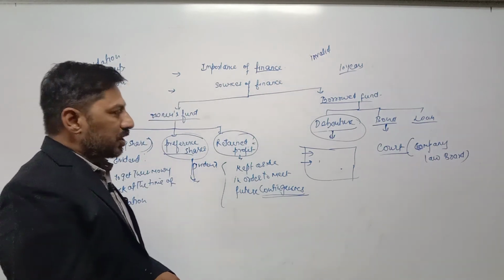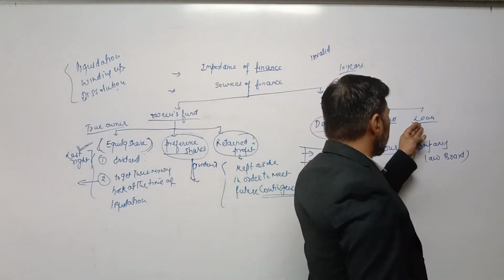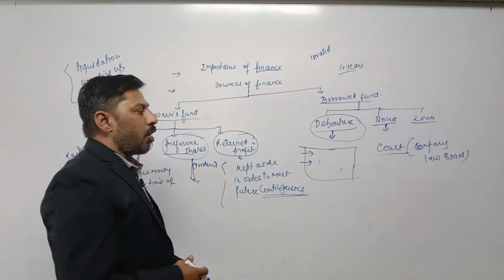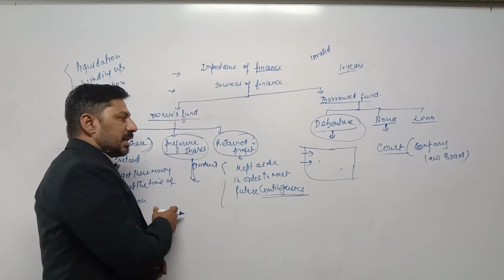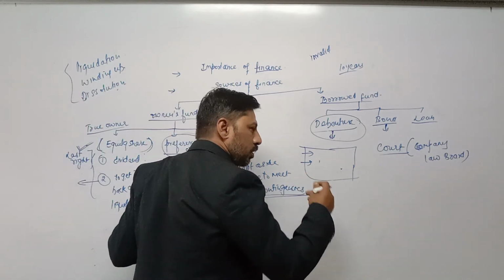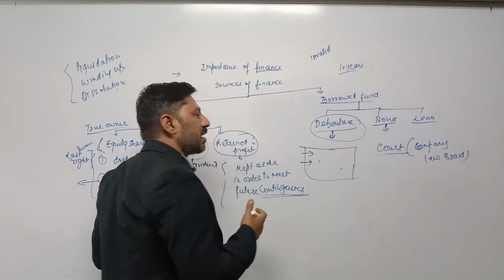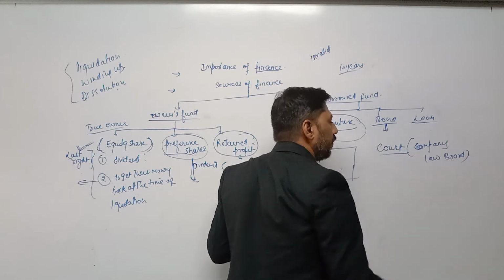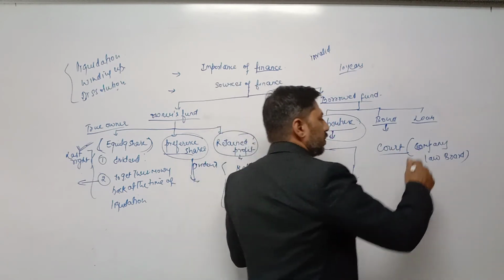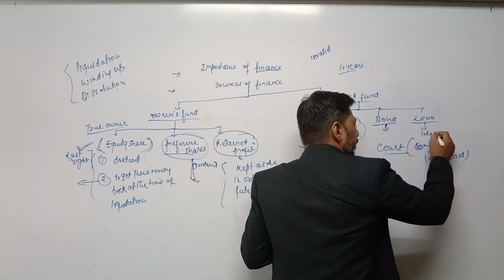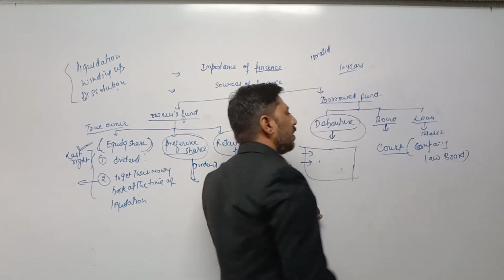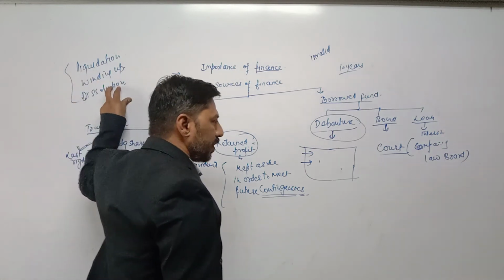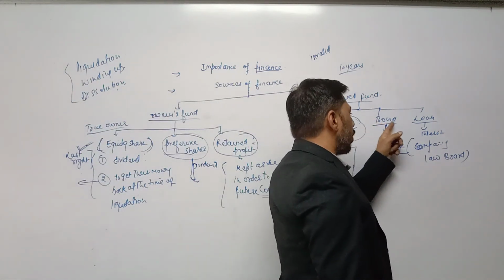Loan from financial institutions: there are different financial institutions prevailing in India, which provide short term, medium term and long term loans to the industrial sector, agricultural sector or service sector. In order to fulfill their needs, banks or financial institutions provide different kinds of loans, and on such loans they charge interest. So on every type of borrowed fund, the company has to pay. Right now we are talking about interest on debenture, interest on bond, interest on loan.